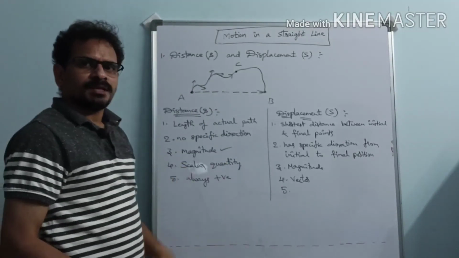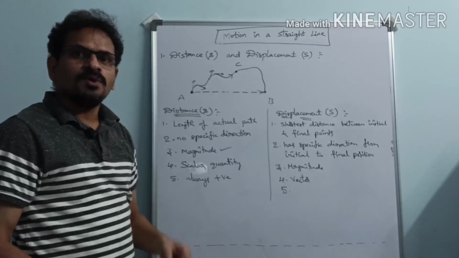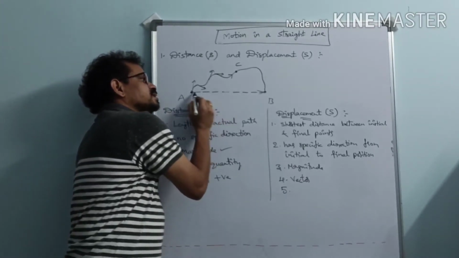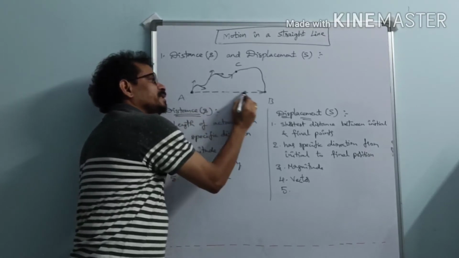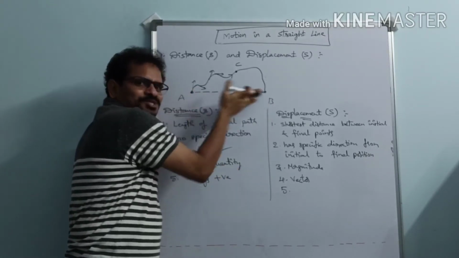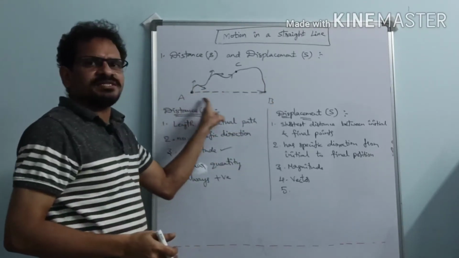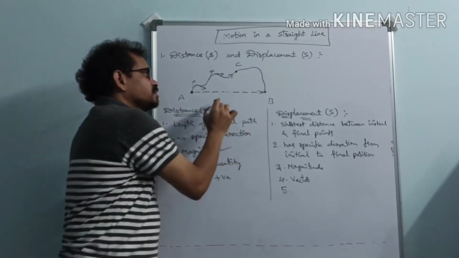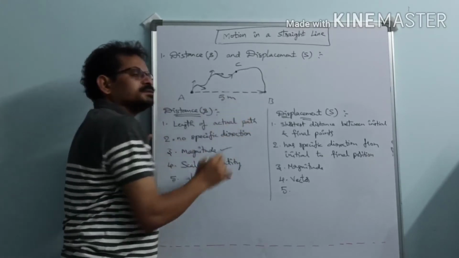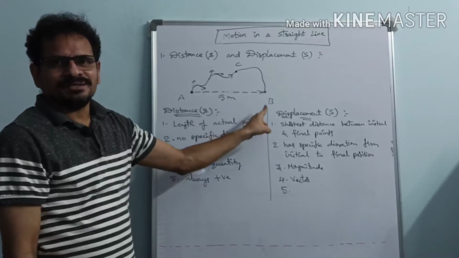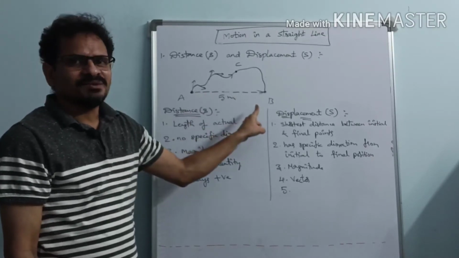Displacement can be positive, negative, or zero. Suppose the particle moves from A to B along the positive x-axis, and we consider this direction as positive. Suppose this distance is 5 meters. In this case, what is the displacement? Plus 5 meters, because we are considering this direction as positive.